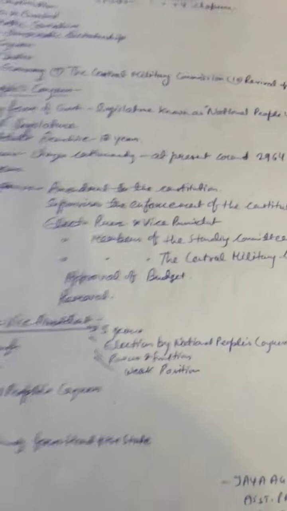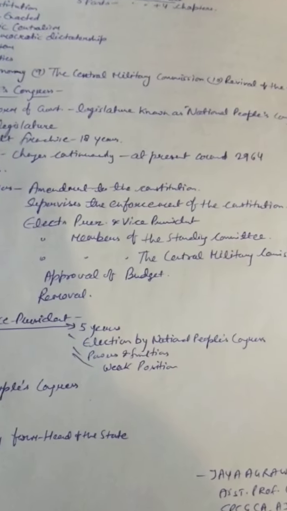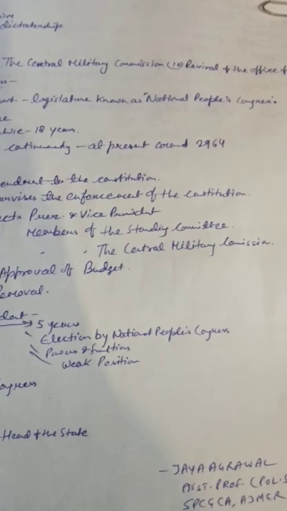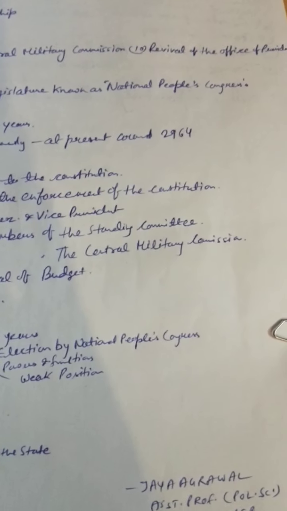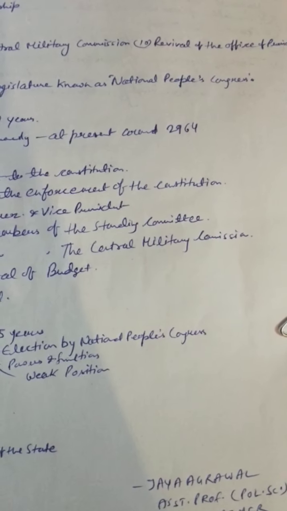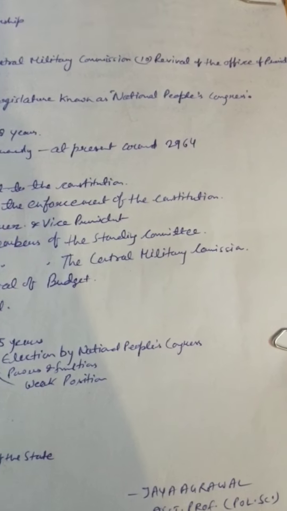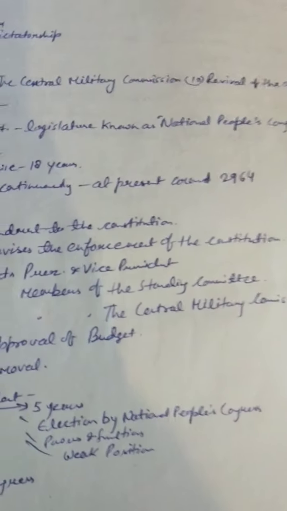And next one, here we talk about the vice president. The term for vice president is 5 years, and the vice president is also elected by the National People's Congress. Powers and functions are the same as the president's. Here also we find the weak position of the vice president as well.